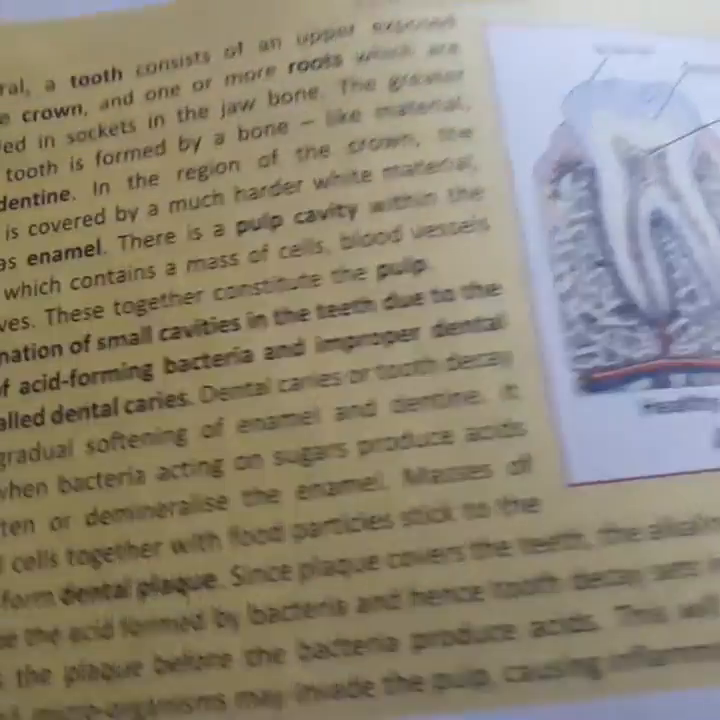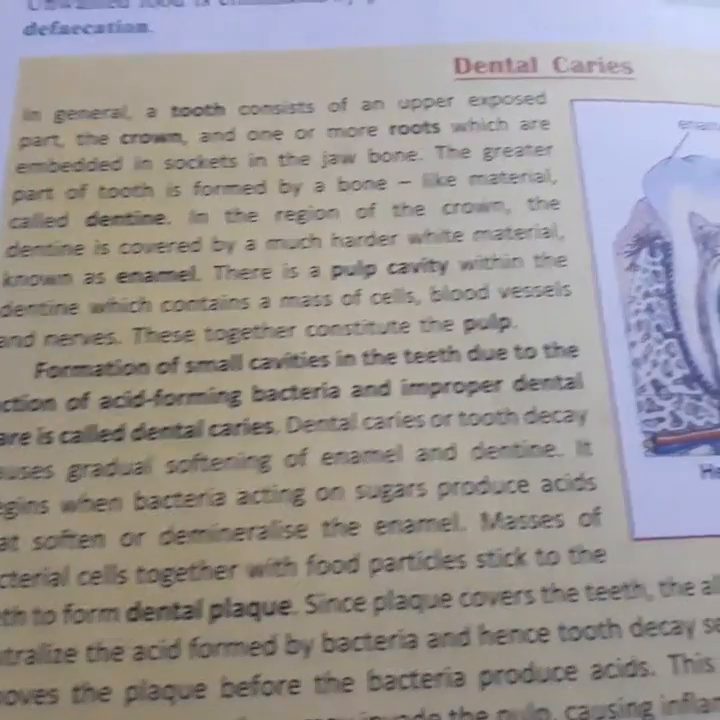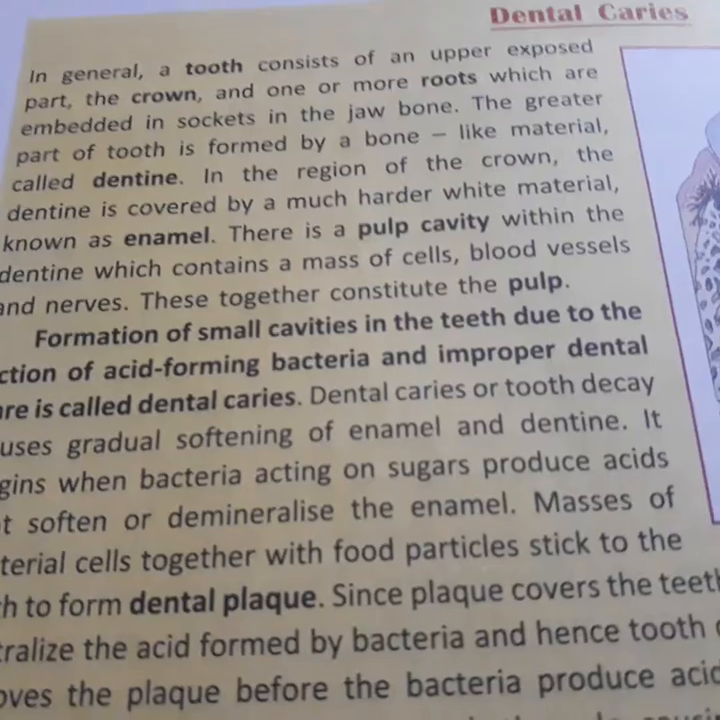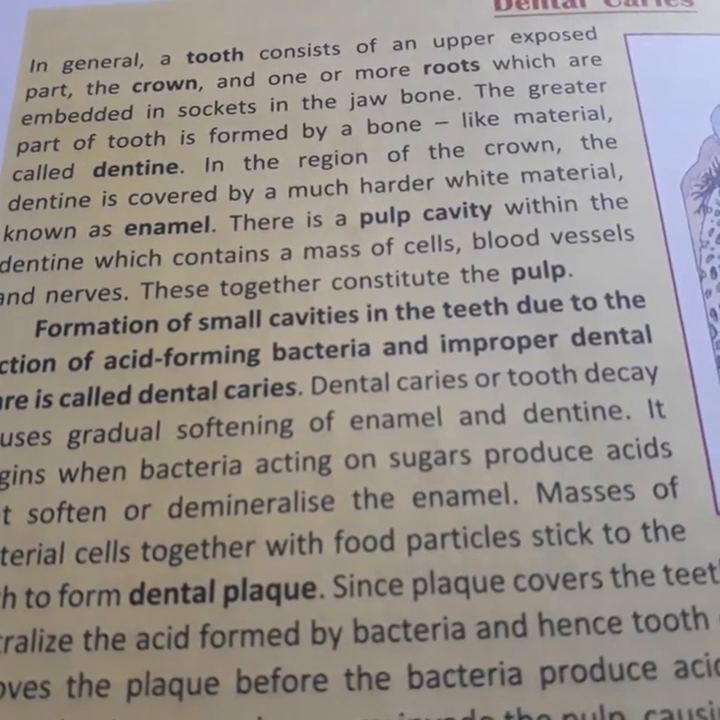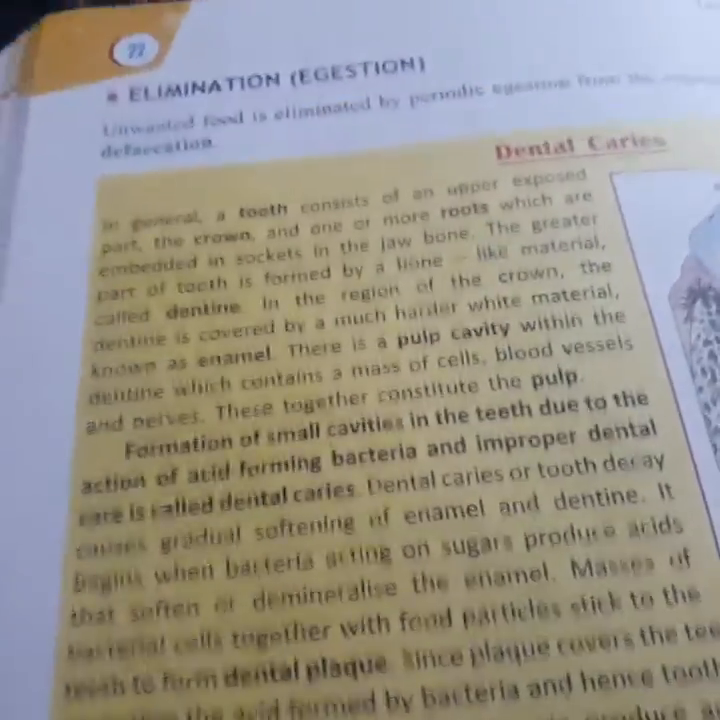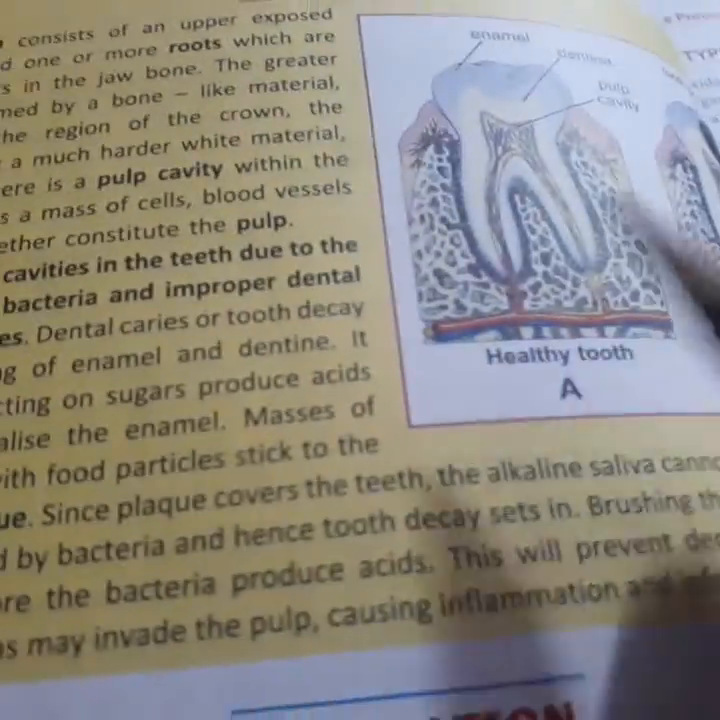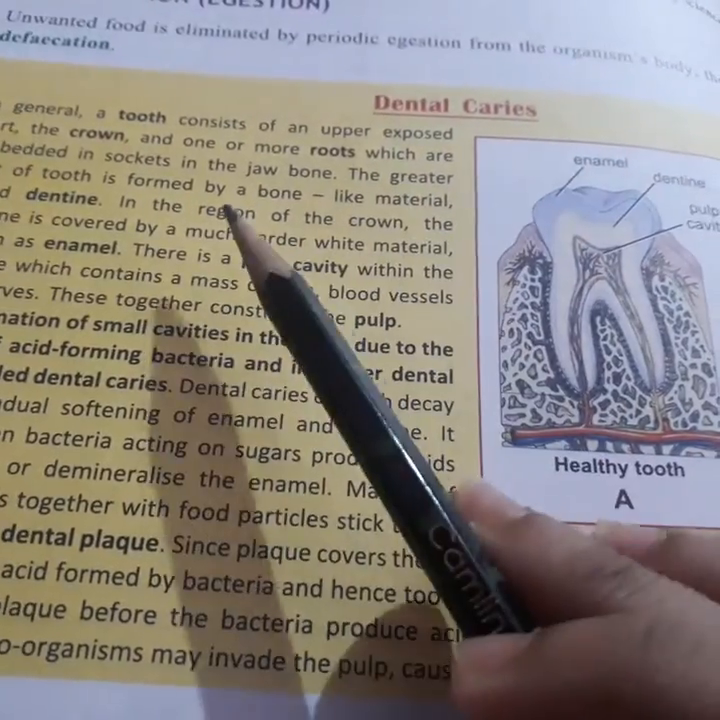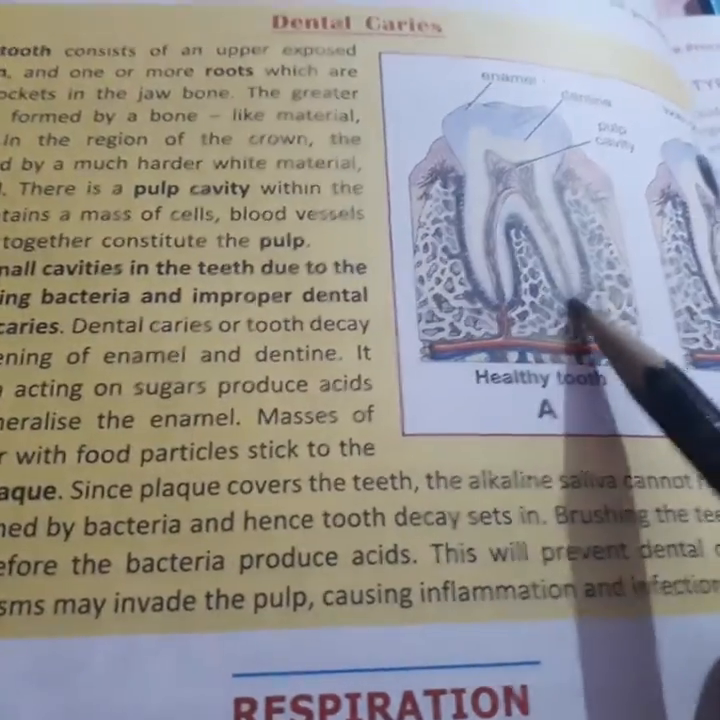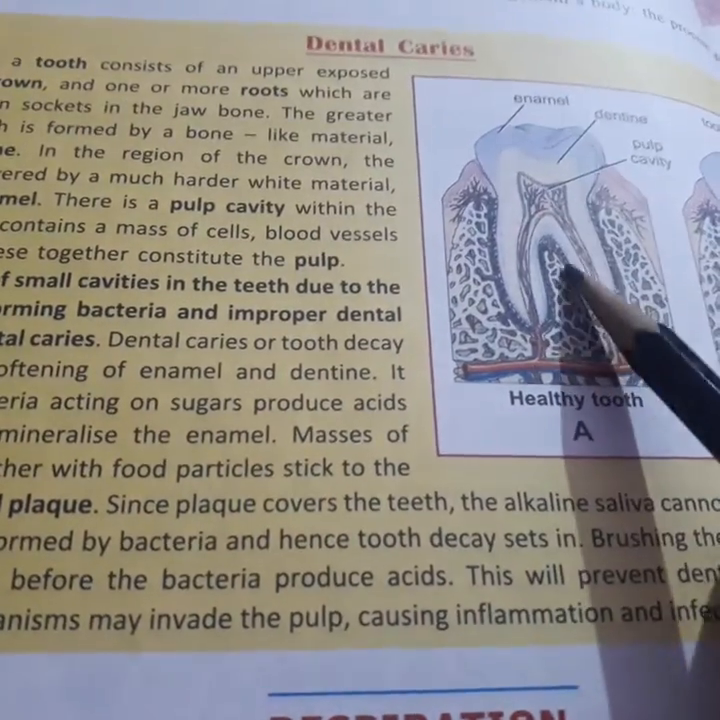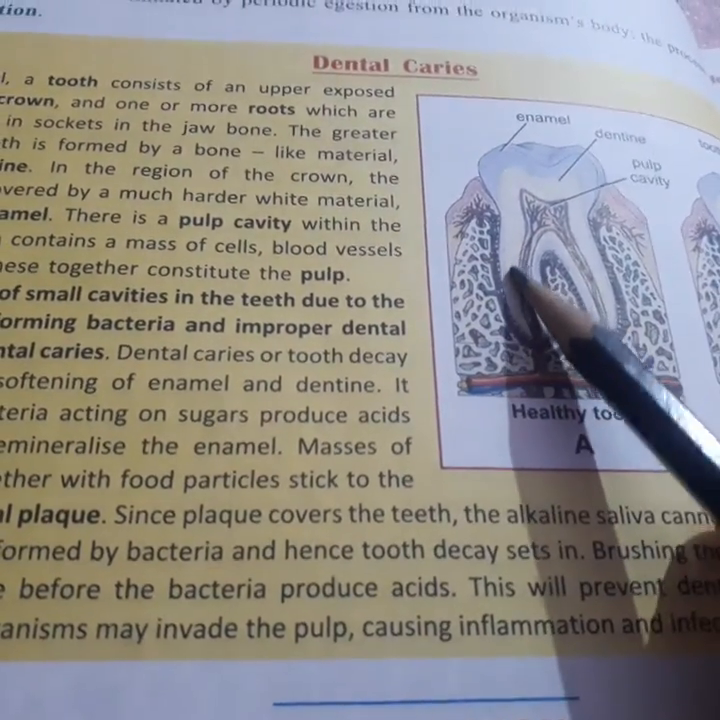Let's start. In general, a tooth consists of an upper exposed part, the crown, and one or more roots which are embedded in sockets in the jawbone. So you might not understand these words, so let me make it clearer. Our teeth are shoved in these bones, right? They are pressed upon this.